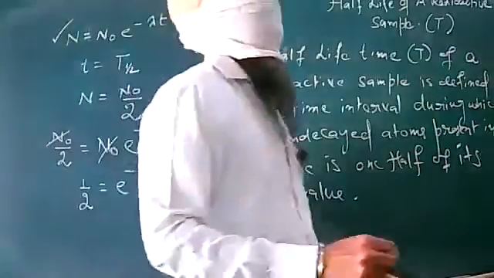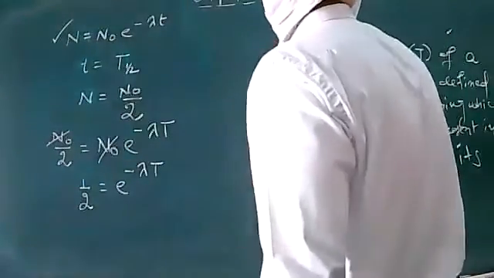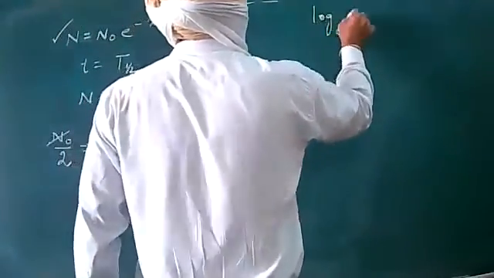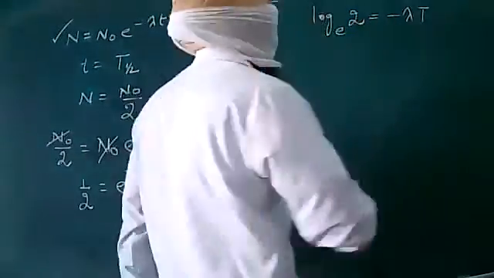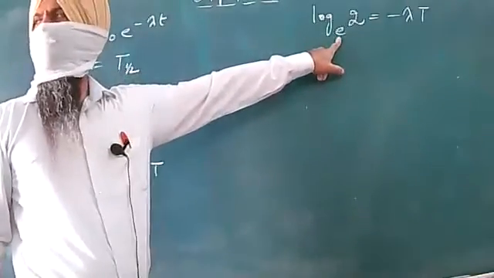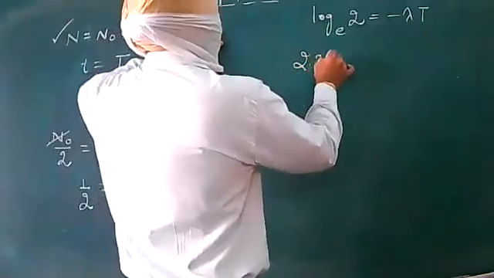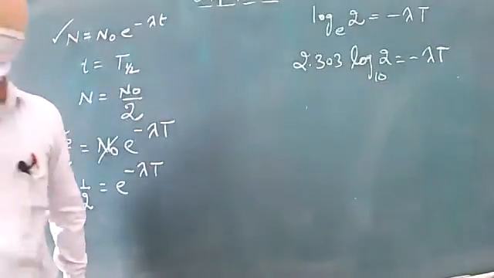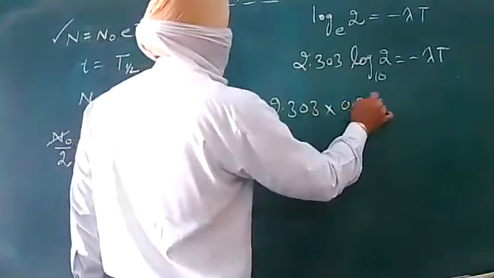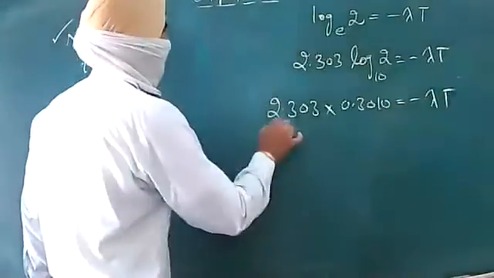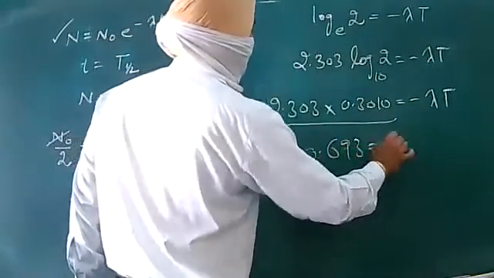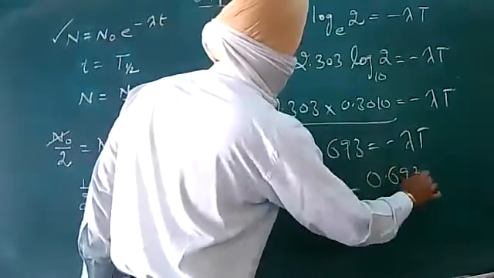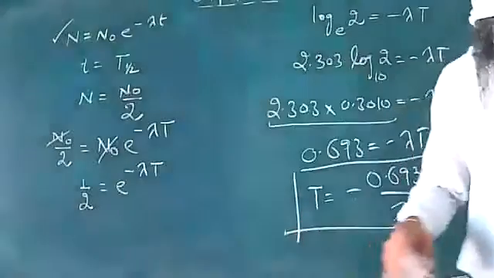Let us rearrange the terms. On rearranging, you can take the log on both the sides, and after taking the reciprocal, log to the base e of 2 is equal to lambda T. The base e must be changed, and we say that 2.303 log to the base 10 of 2 is lambda T. Log 2 to the base 10 has its value 0.3010. So 2.303 times 0.3010 is equal to lambda T. After making this calculation, it is 0.693 equals lambda T, so T equals 0.693 upon lambda. So this is how we can go about the half-life of a radioactive sample.